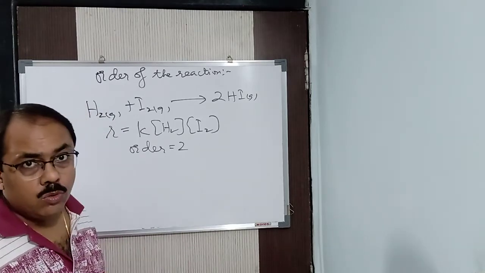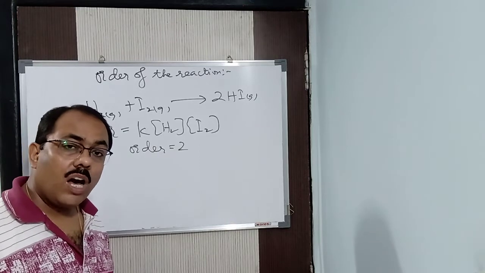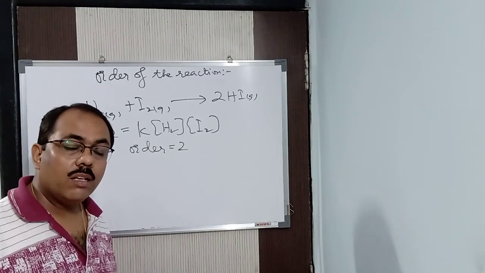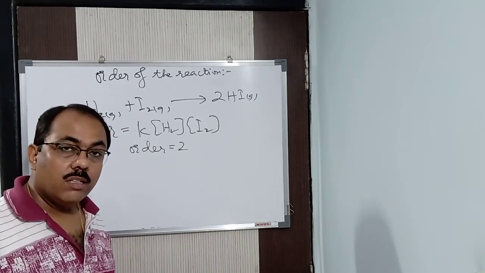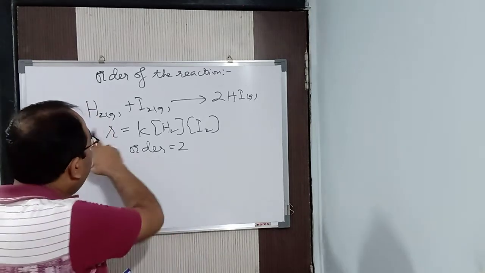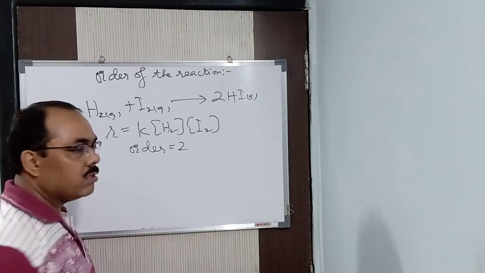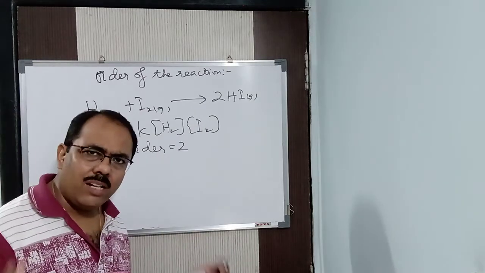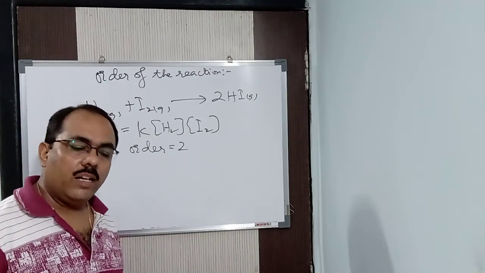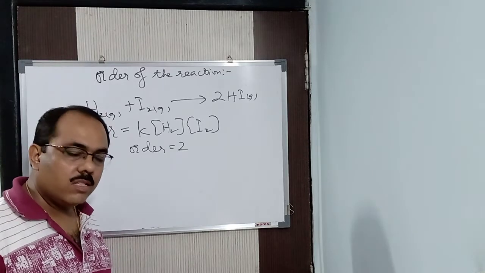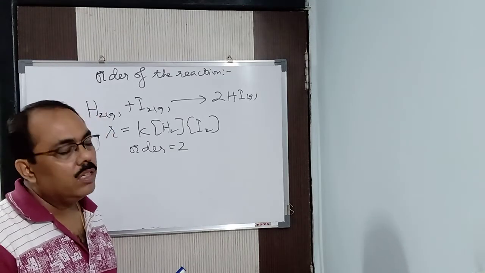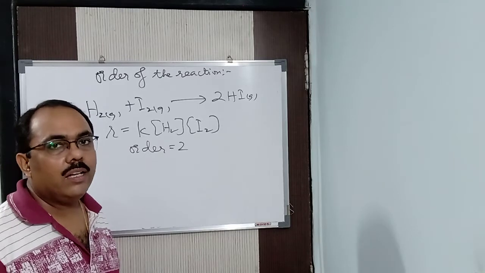H2 plus Br2, Br2 was a liquid. So half a mole of bromine was necessary. Got it? Bromine liquid was necessary. Here both are gaseous, no condition is there, H2 and I2. So hence the order of the reaction is 1 plus 1, it is 2. So it depends upon the reaction. I told you from the beginning, it is an experimental determination. So in this way we find the order of the reaction. It can be 0, first, second, third.